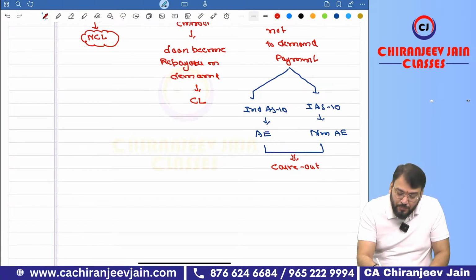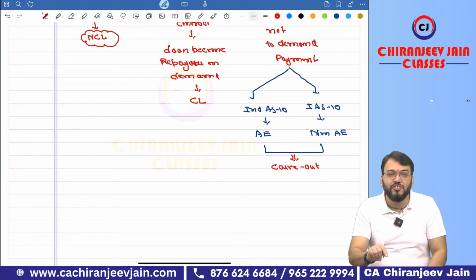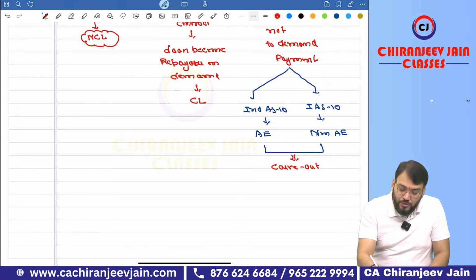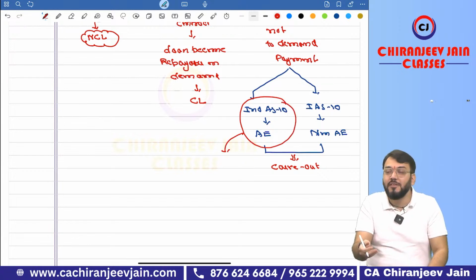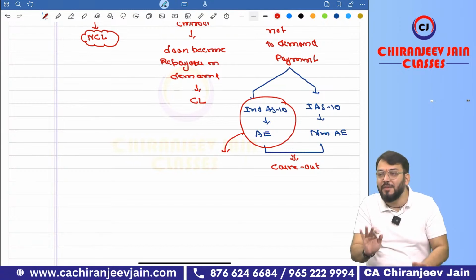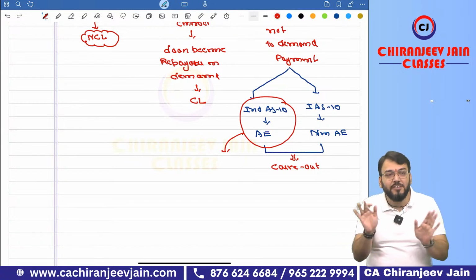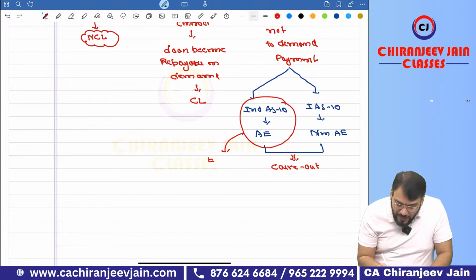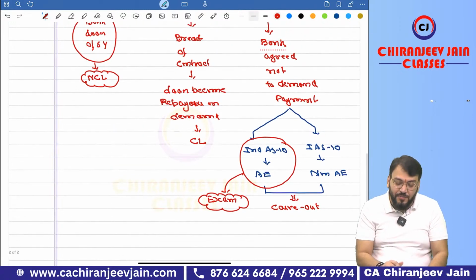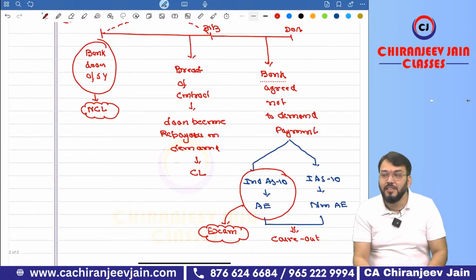Of course, from the examination point of view, what will be your answer? Adjusting or non-adjusting? Adjusting. So from the exam point of view, you need to apply this only. Don't apply IAS 10 until they ask in the exam for the answer as per IAS 10, but they will never ask. If the question is silent, it means it is as per Ind AS 10. So in the exam, you need to always apply Ind AS 10, adjusting event. If it is an adjusting event, then on 31st March, it will be classified as what? Current or non-current?